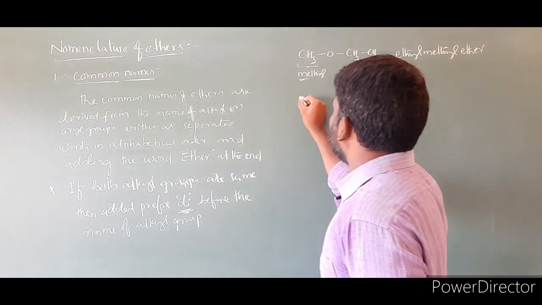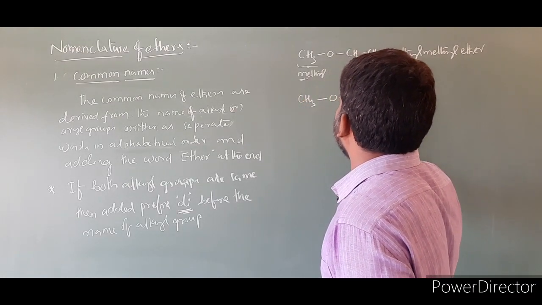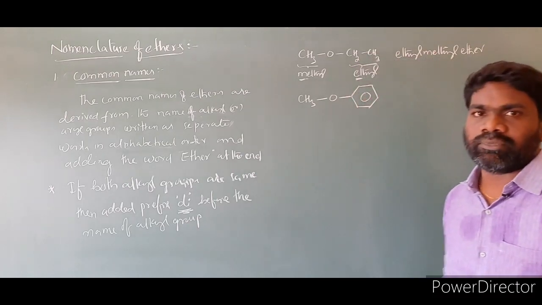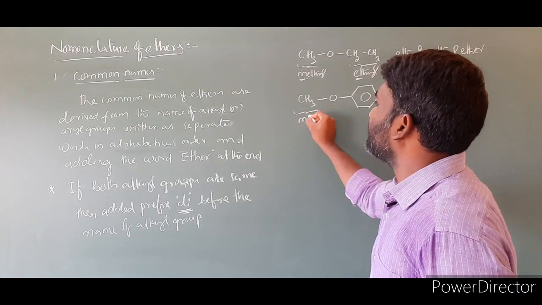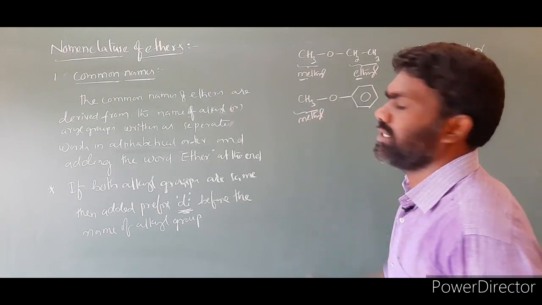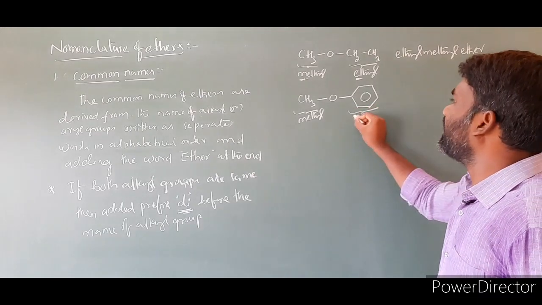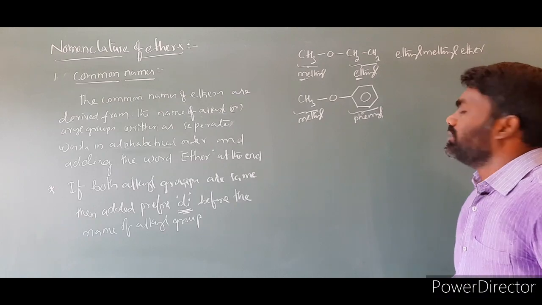Now let us take one more example. I am taking CH3O with a benzene ring here. This is the molecule given. In this molecule, the alkyl group is methyl, already we are familiar. What is the name of this group? This group is phenyl. Benzene as a substituent will be taken as phenyl.